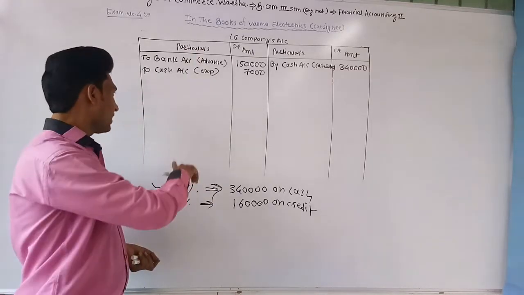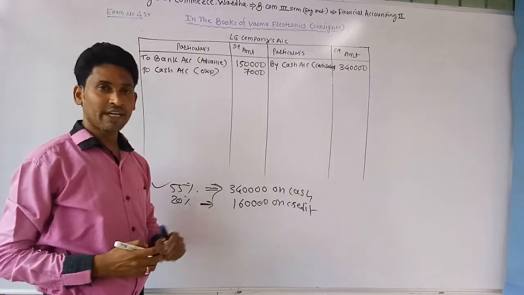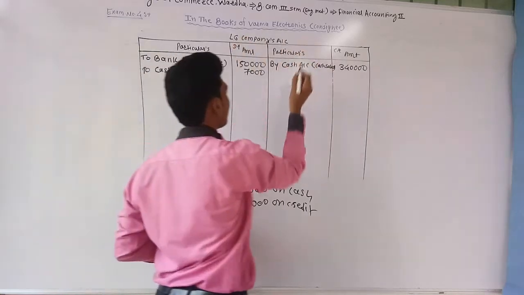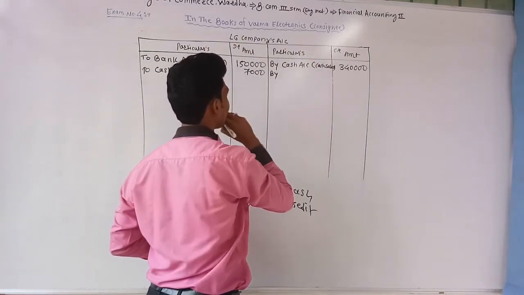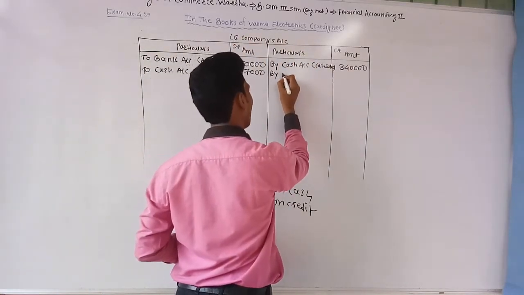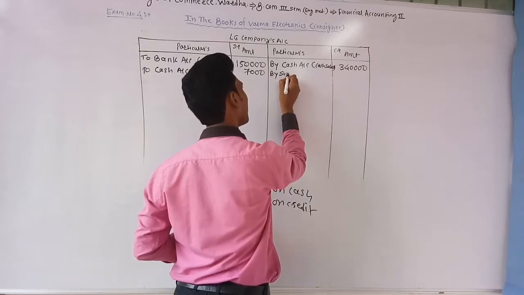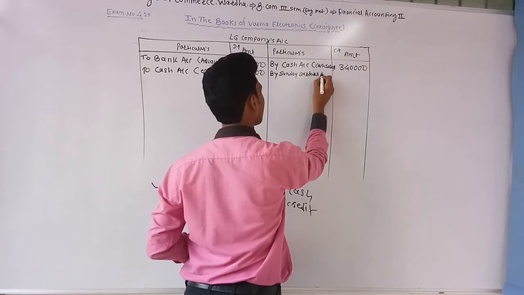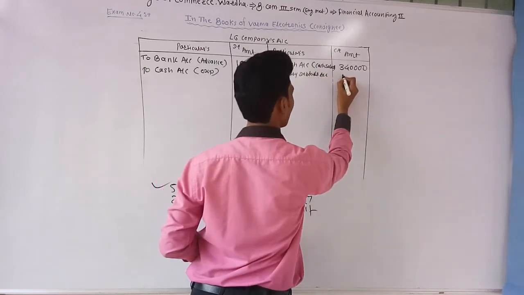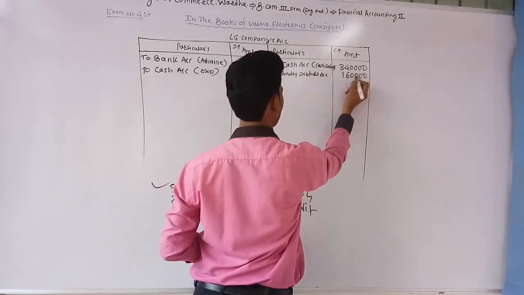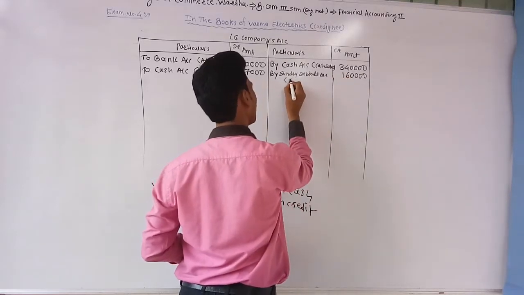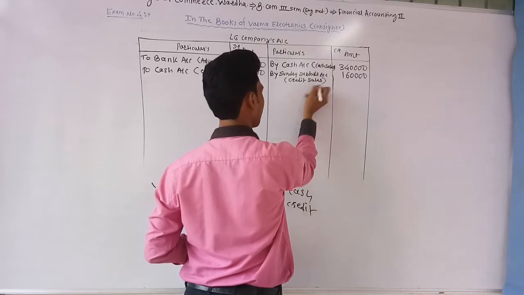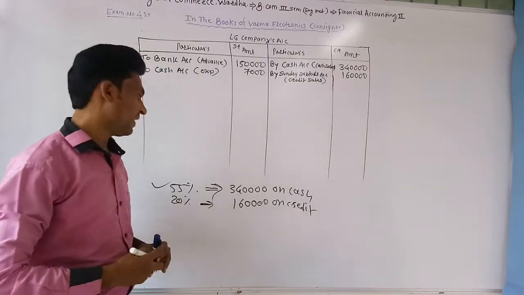Now there, Verma Electronics passing journal entry, sundry debtors account debit and LG company's account credit. So write at the credit side of LG company by sundry debtors account 1,60,000. It's a credit sales.